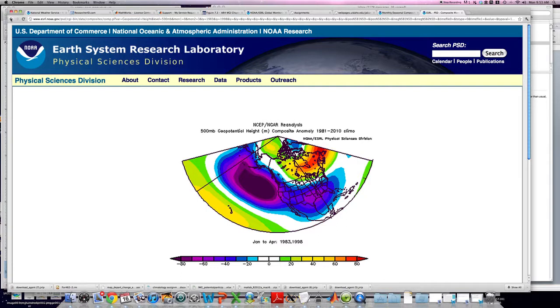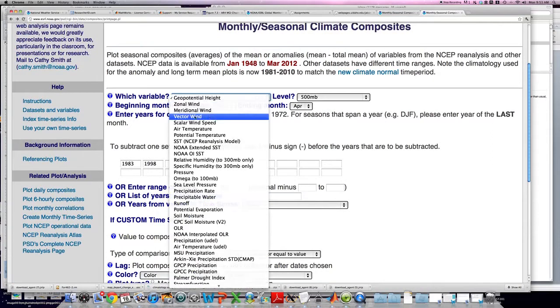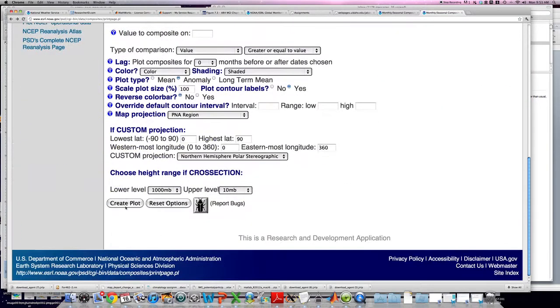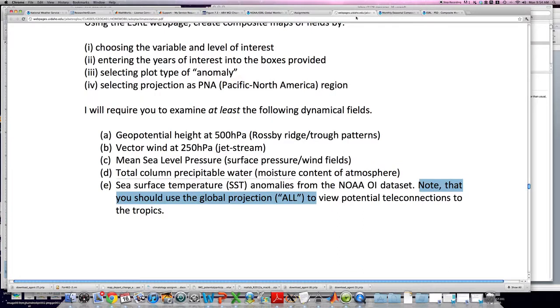You can actually just go back. Say if we wanted to change that now to look at the vector wind field, we choose vector wind, 250 millibars. I think that's what I told you to do. Then anomalies, and what we probably will see here is exactly what I thought we would see. Here we're looking at anomalies. These are departures from normal, and what we're looking at is a significant intensification of the subtropical jet stream across the Pacific Basin and across the southern part of North America. So you're basically going to try to connect these features together.